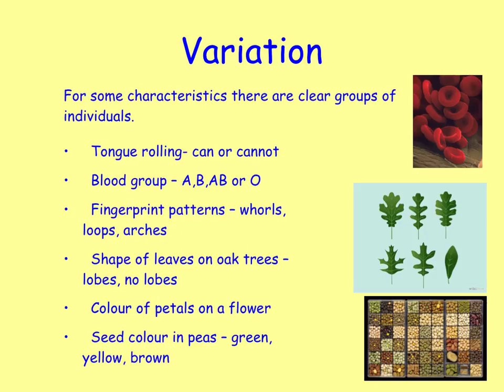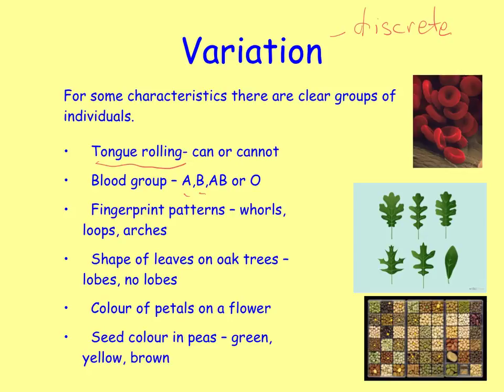Now we're going to have a look at these different types of variation, because the variation gets categorised into different types. And the first one we're going to have a look at is something that is called discrete variation. Now, discrete variation is where the characteristic falls into clear groups. So you can have individuals, for example, if you're a human, who can tongue roll or cannot tongue roll. So you're either a tongue roller or you're not.